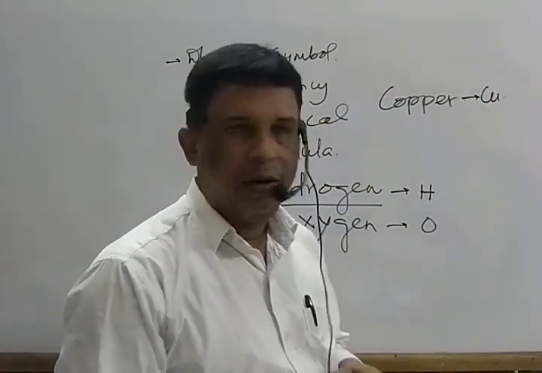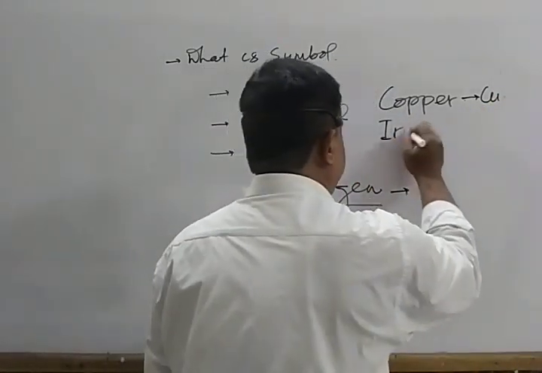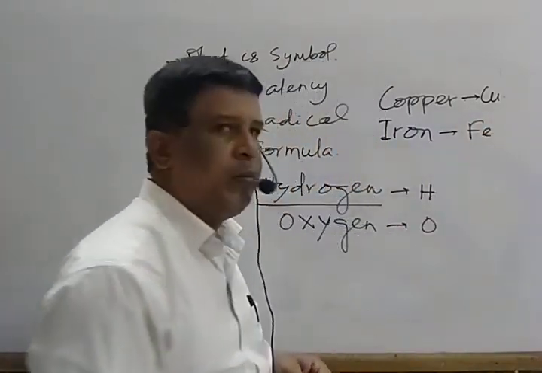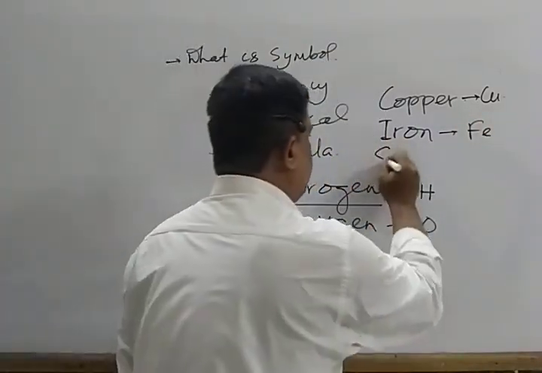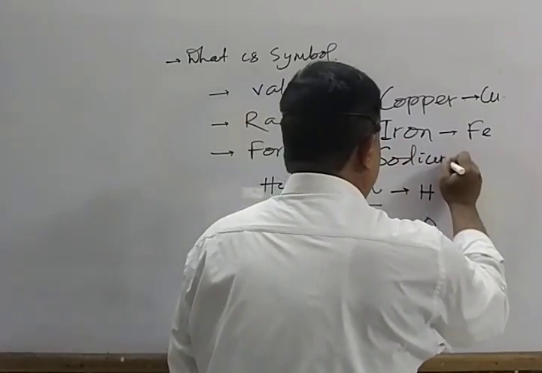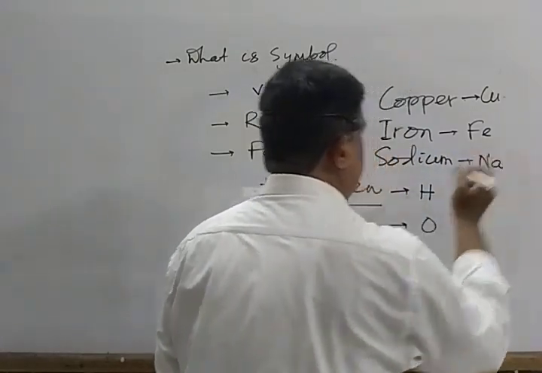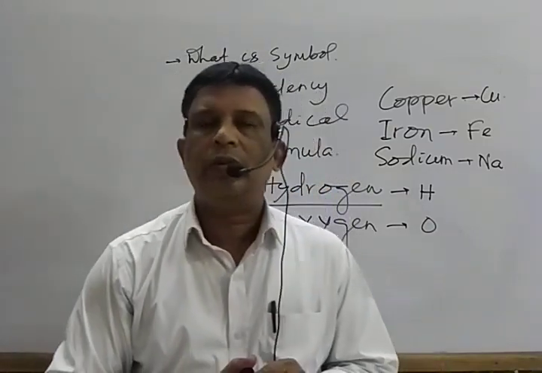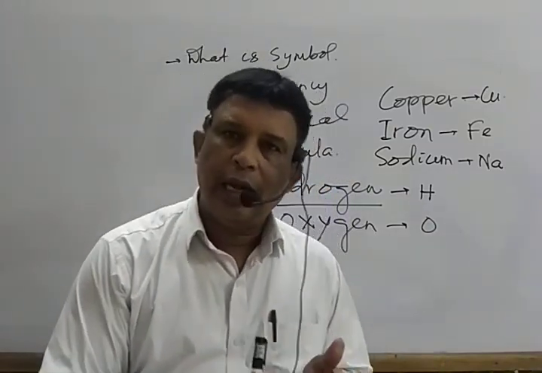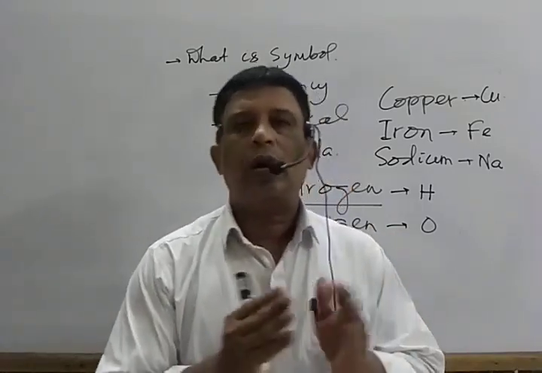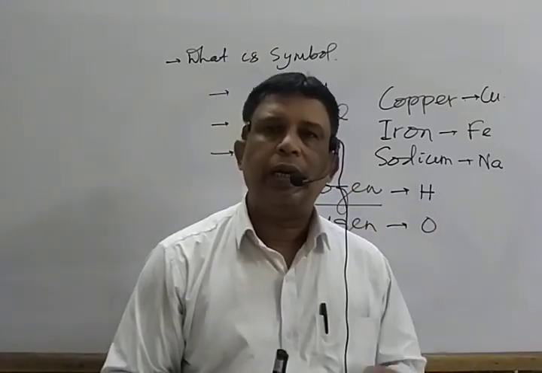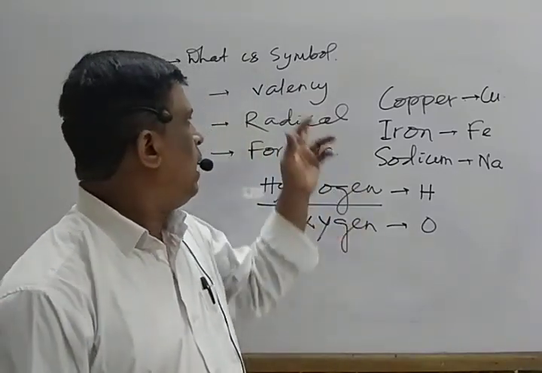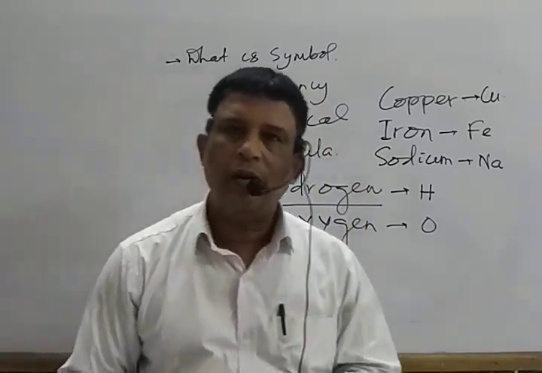Another example, iron, is derived from the Latin name ferrum. Sodium is derived from the Latin name natrium. Potassium is derived from the Latin name kalium. These may be a single or a double letter, derived from a Latin name or the name of a scientist or country. So that is a little idea about symbol.